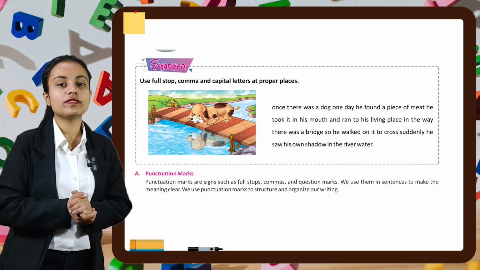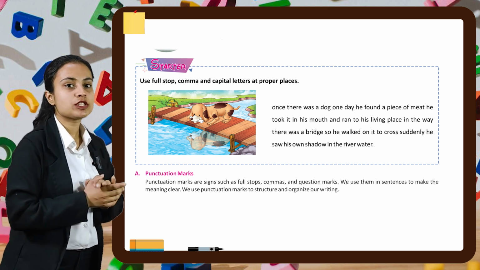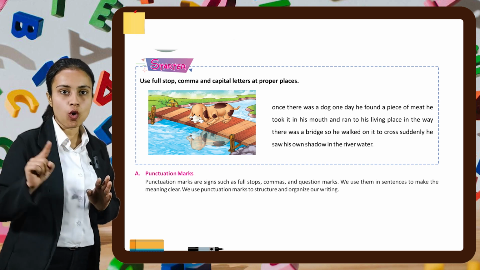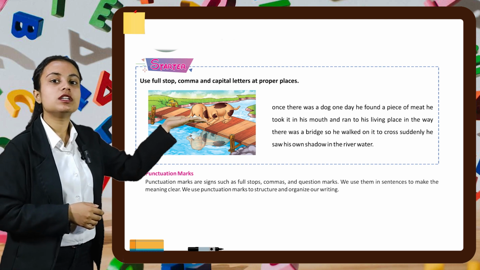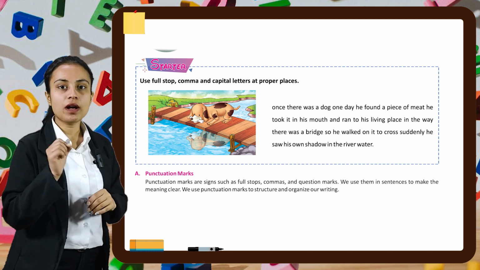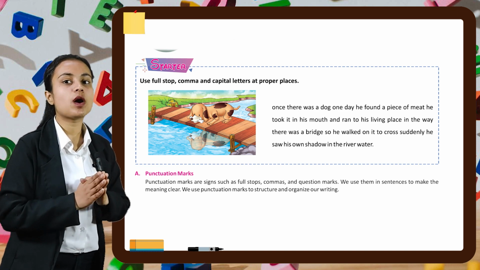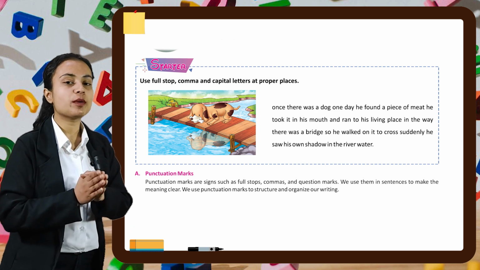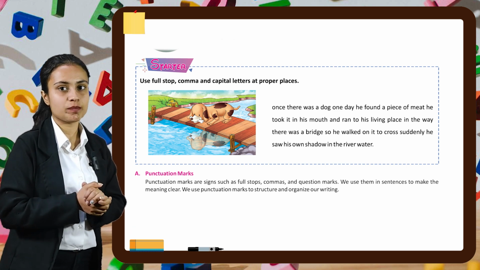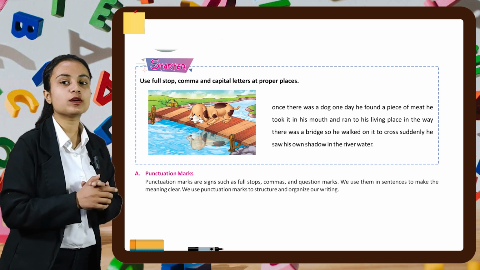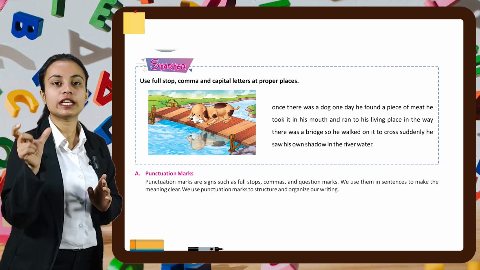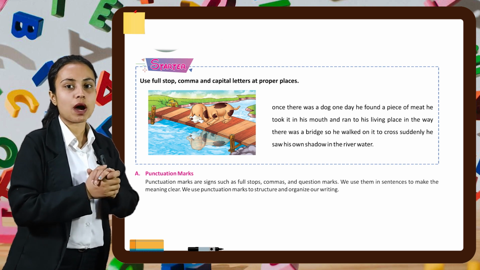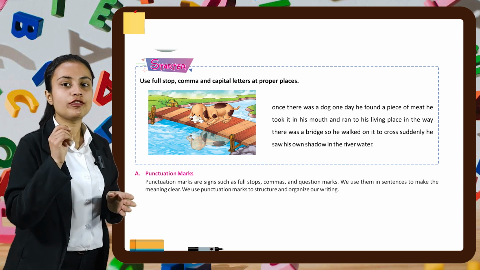Now we know we always start with a capital letter. So we'll start with a capital O. Once there was a long day, then a comma. One day he found a piece of meat, full stop. And after a full stop, we start with a capital letter again. So here we'll start with a capital H. He took it in his mouth and ran to his living place, full stop.